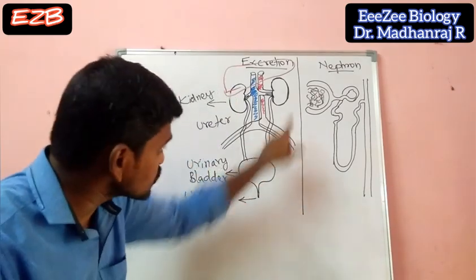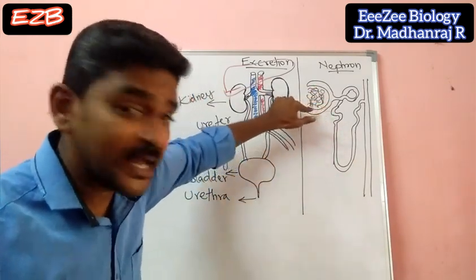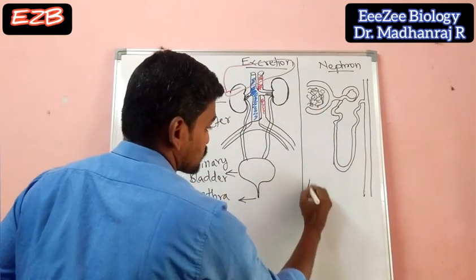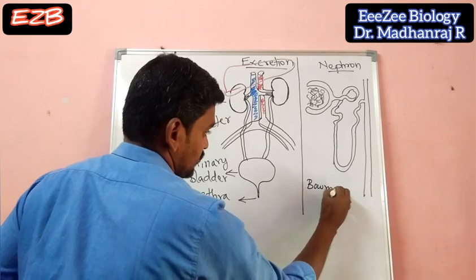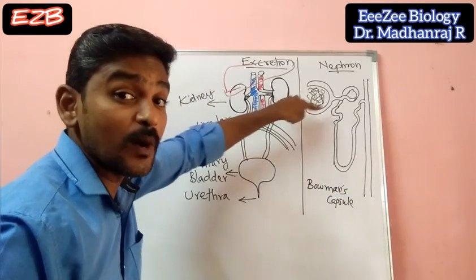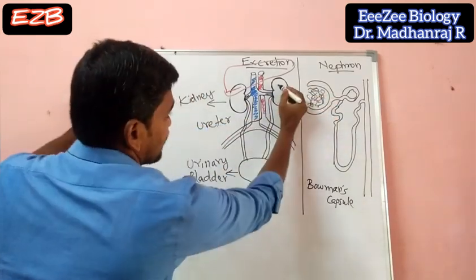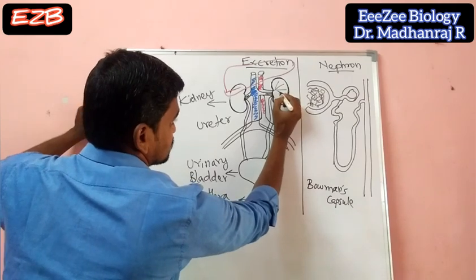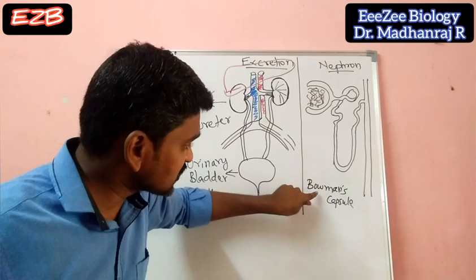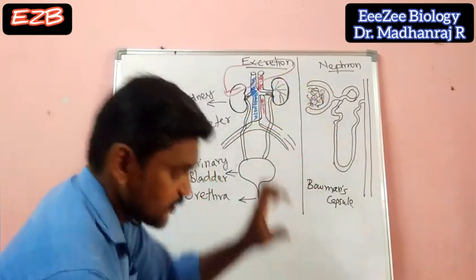So if you take an individual nephron, you can see the structure here. You can see the cup-like shape. This is called the Bowman's capsule. Inside the kidney there will be many nephrons like this. This Bowman's capsule is a cup-shaped structure, and inside the Bowman's capsule it will be like this.